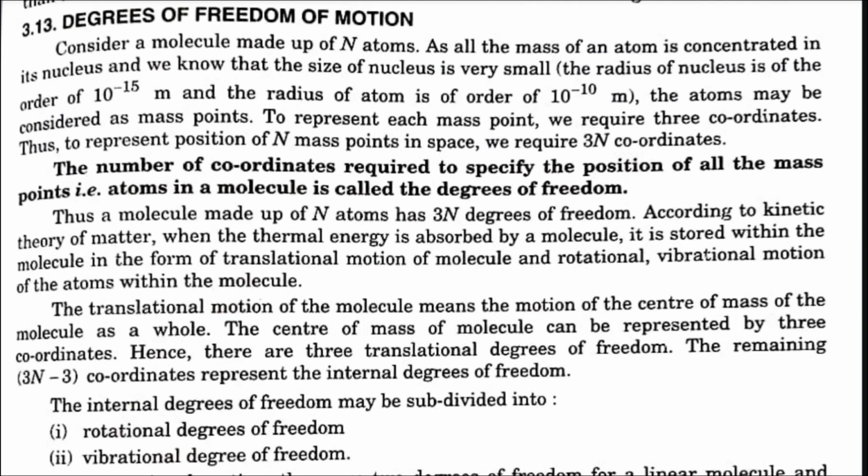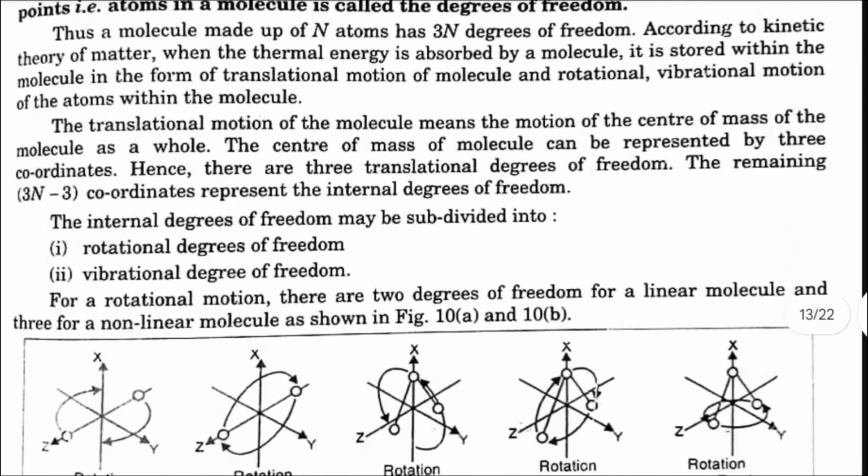According to the kinetic theory of matter, when thermal energy is absorbed by a molecule, it is stored within the molecule in the form of translational motion of the molecule and rotational and vibrational motion of the atoms within the molecule. The translational motion of the molecule means the motion of the center of mass of the molecule as a whole. The center of mass of a molecule can be represented by 3 coordinates. Hence, there are 3 translational degrees of freedom. The remaining 3n minus 3 coordinates represent the internal degrees of freedom.